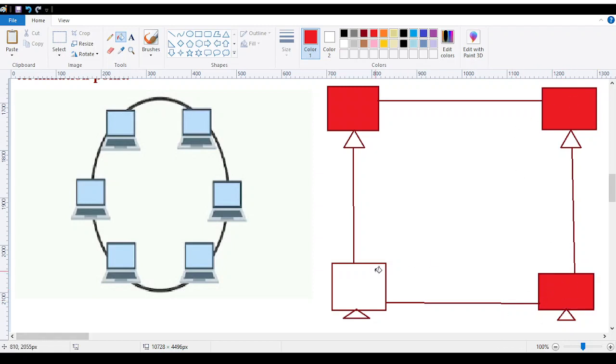Node number three is the neighbor of node number four, and node number four is again the neighbor of node number one. Each and every node is the neighbor of another. In this state, whatever message is sent by the sending node and received by the receiving node will always be transmitted to its neighbor node automatically, without any kind of prompt message.